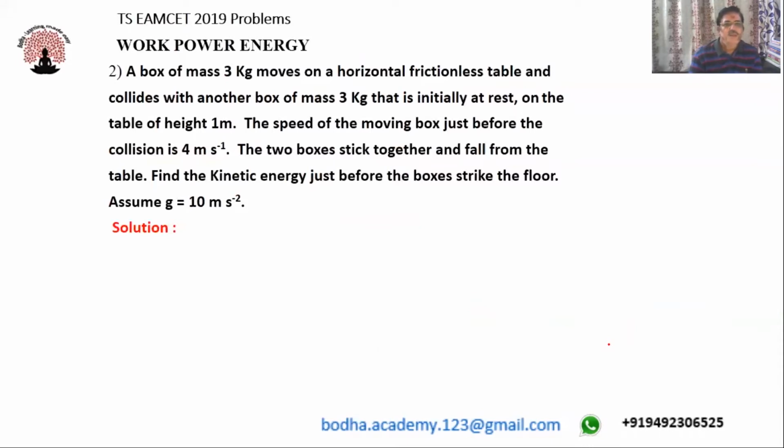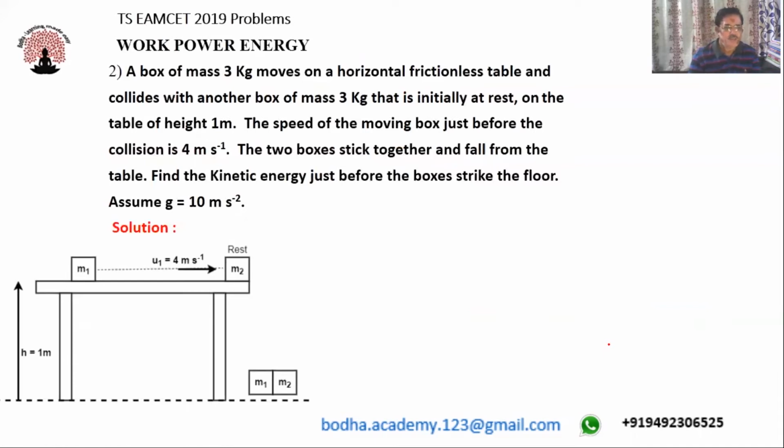Now in this problem, two blocks are there. One is of mass 3 kg, the other block is also mass 3 kg. They are on a frictionless table. So let us draw the diagram first. So you can observe here two blocks. First block M1 whose mass is 3 kg and other block M2 whose mass is 3 kg. Both are equal masses. So in the problem it is given that M1 is equal to M2 is equal to M, that's equal to 3 kg.